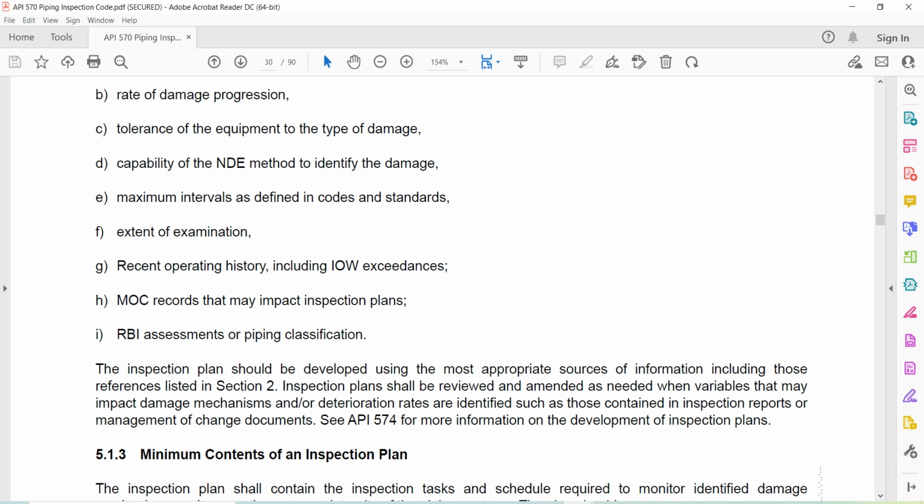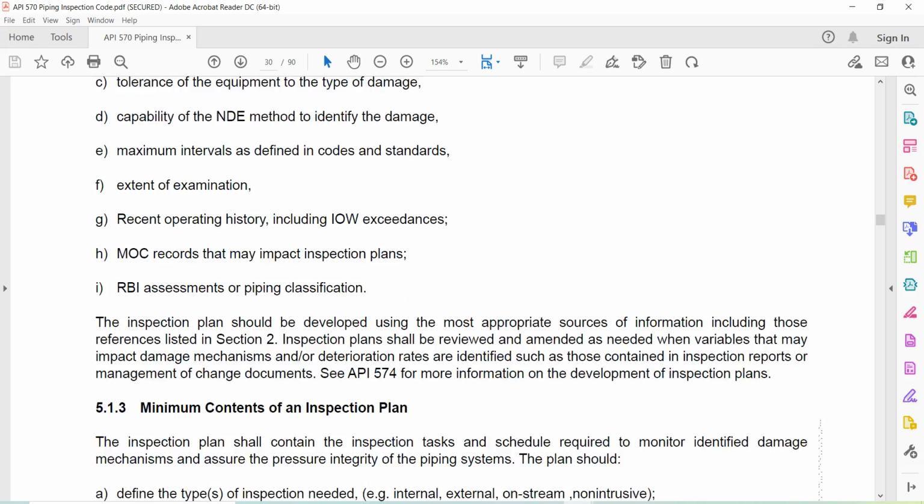The inspection plan shall be developed using the most appropriate source of information, including those referenced in Section 2. Inspection plans shall be reviewed and amended as needed when variables that may impact damage mechanisms or deterioration rates are identified, such as those contained in inspection reports or management of change documents. See API 574 for more information on development of inspection plans.